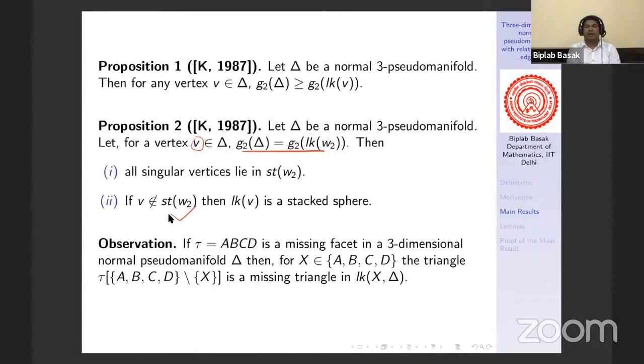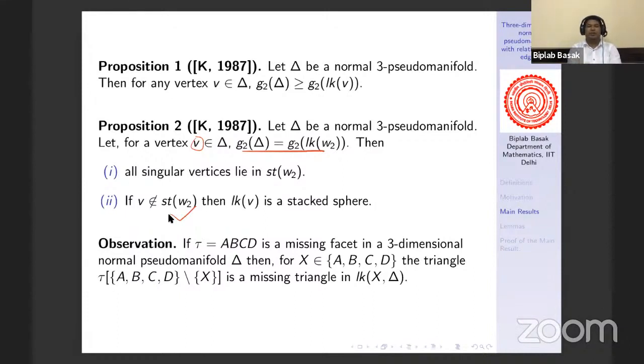It is easy to see, right? Because if the triangle BCD is in the link of A, that means BCD joined with A will be ABCD, which would be in delta. But that is not the case. That means the triangle BCD is not part of the link of A, but the edges of the triangle, that is the cycle BCD, are in the link of A. And similarly, this is true for the other vertices as well.